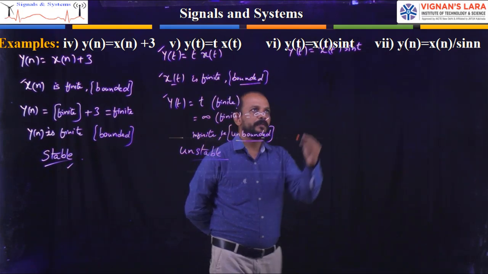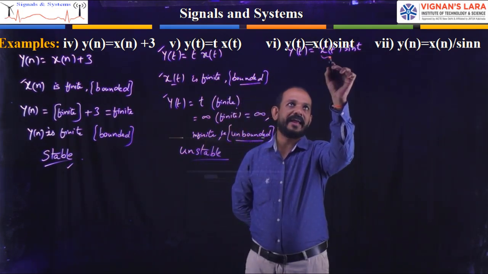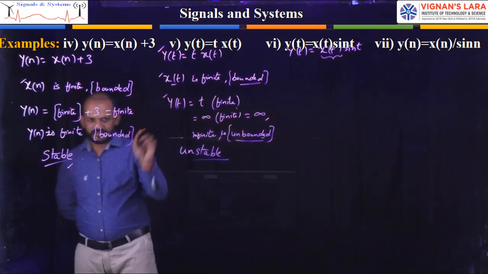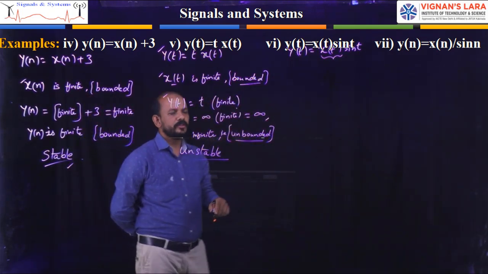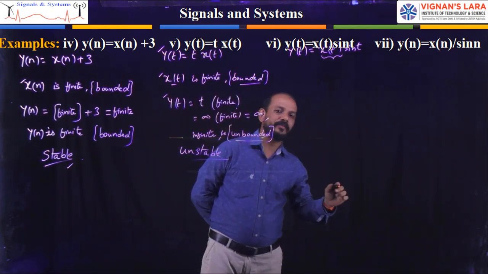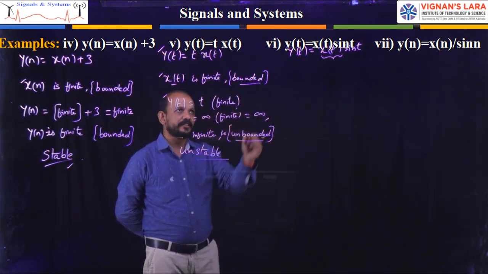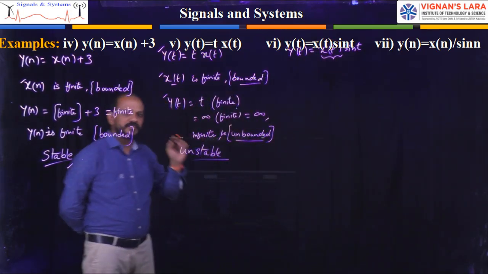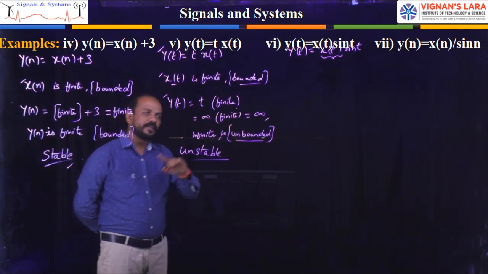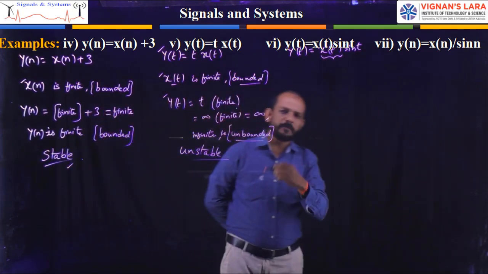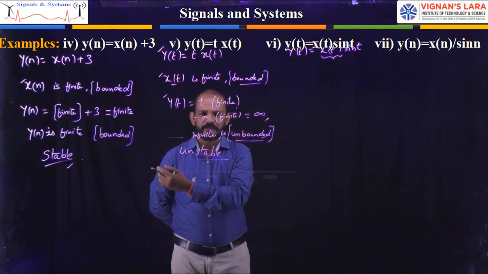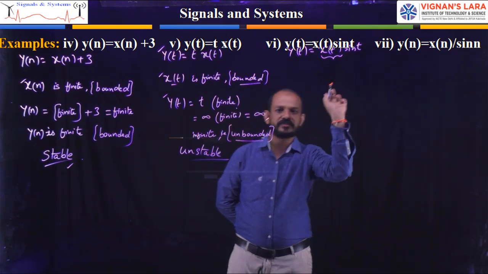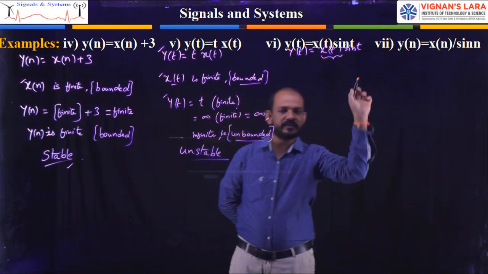Simply, here also the input is x of t, not sin t. Sin t is the variable. So what will the system do? The system will multiply the input with sin t. That is the function of the system. Whatever the input signal is, if we give another input signal, the system will multiply that input signal with sin t. So here this is the input signal and this sin t is our variable.